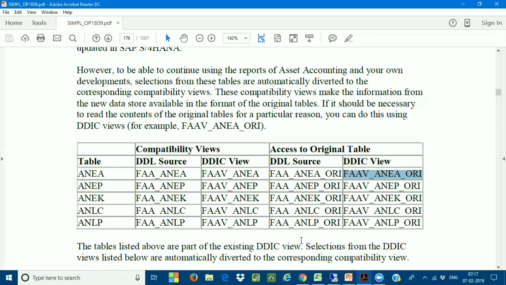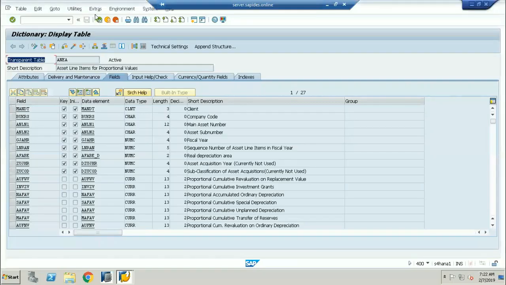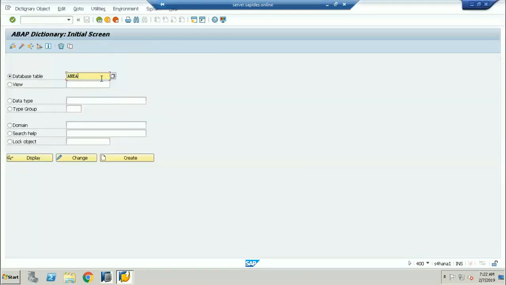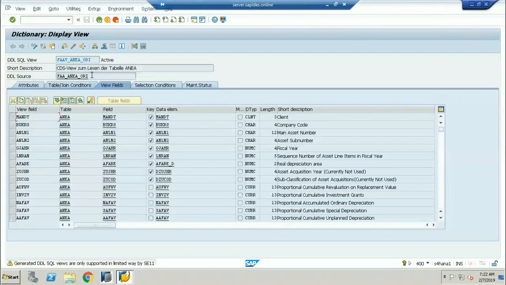So if I copy any of these tables, for example, okay, this is the original table. You can see the data source. If I double click on it, in the programming language these are the field names. What is the table? The original table, ANEA. ANEA is the table. Now the DDL source is the one behind it.